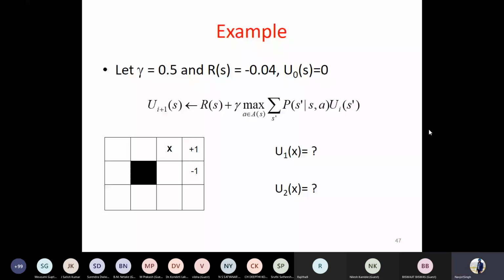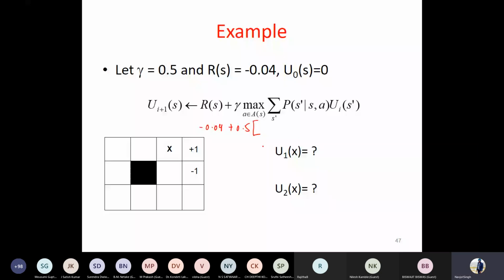Anyone who can tell me what would be the value? Just give it a try. I think in the first iteration only, it says reward, this is minus 0.04, plus gamma, which is 0.5, times the maximum value.